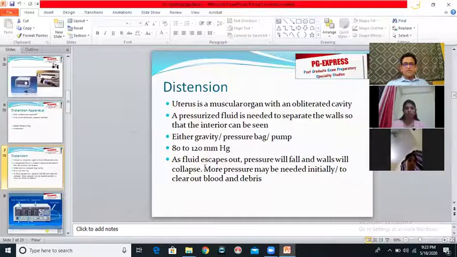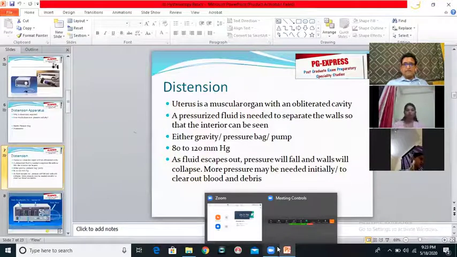So like I said before, uterus is a muscular organ with an obliterated cavity. A pressurized fluid is needed to separate the walls so that the interior can be seen. This pressurized fluid may be delivered either by gravity or by a pressure bag or by a pump. We need to maintain the pressure between 80 to 120 millimeters of mercury.